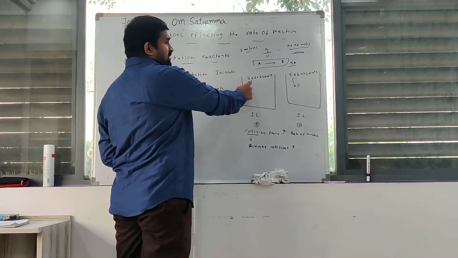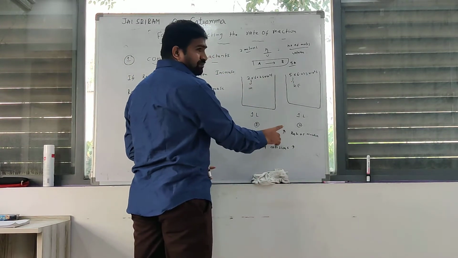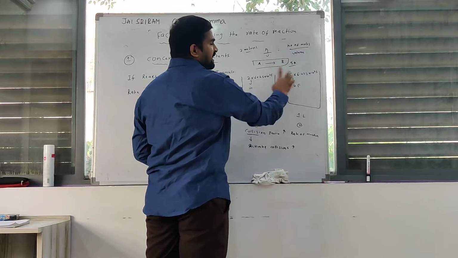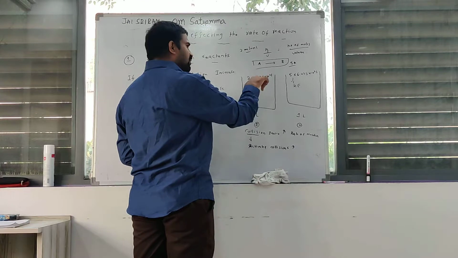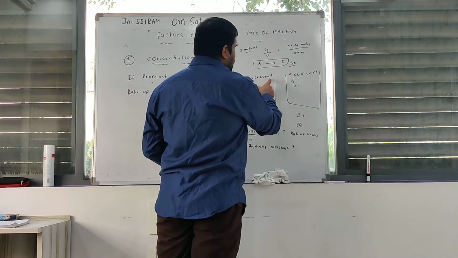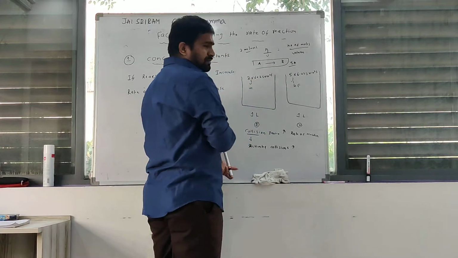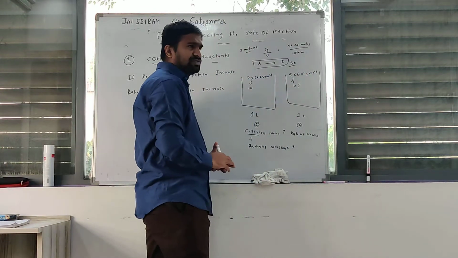Here 2 moles, I can take 2 moles. Here 5 moles. Volume is same. That's why concentration increases here. Okay? Here 2 into 6.023 into 10 power 23 atoms are present. Here 5 into 6.023 into 10 power 23 atoms are present.